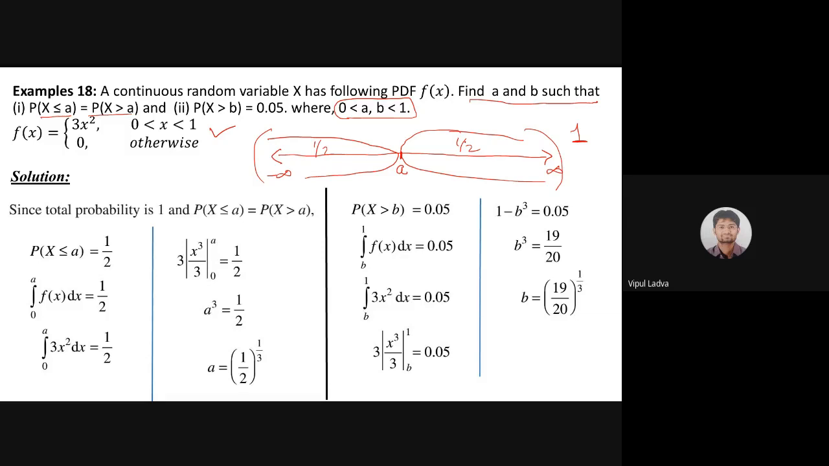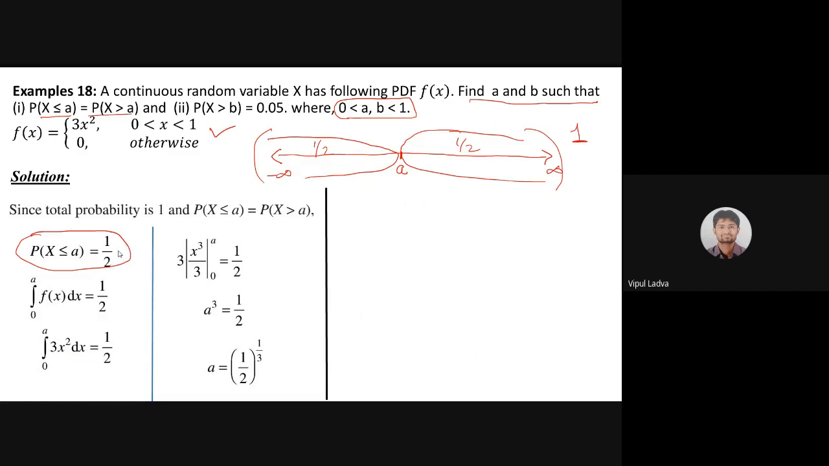Okay, might be many of you are facing some of the issues with the first part of the solution. So let me make you clear about the first part of this particular. In the first part, look, might be this is the biggest problem you guys are facing. Why I had taken probability of x less than equals to a is 1/2. Why? Okay, let me explain.